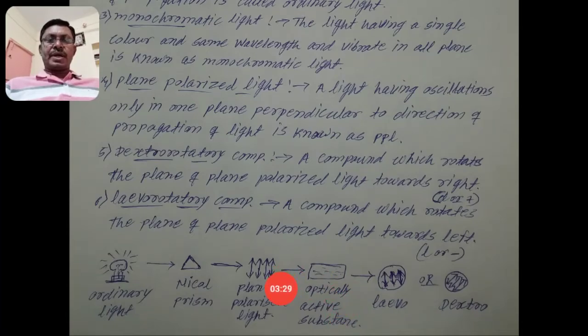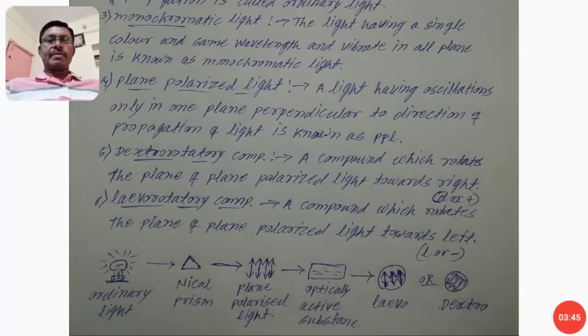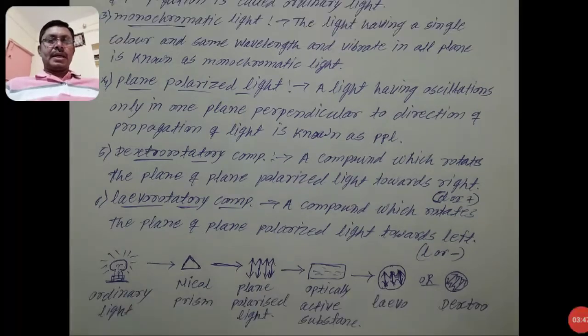If it rotates to the left, it is known as levorotatory. If it rotates to the right, it is known as dextrorotatory.